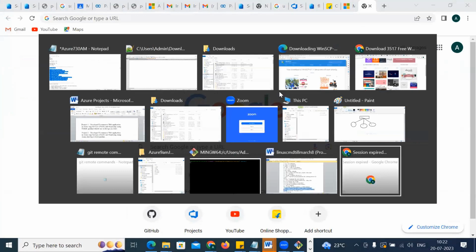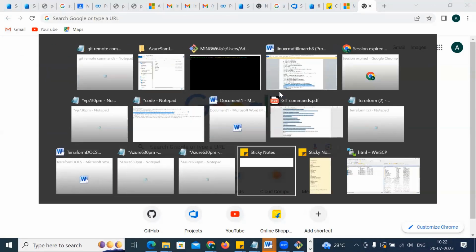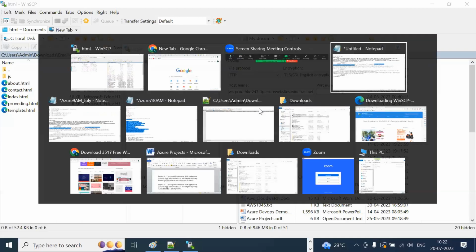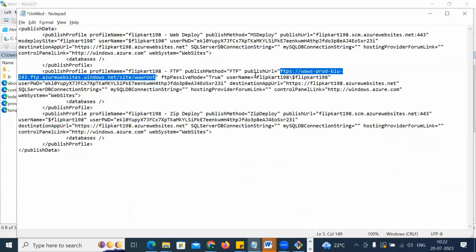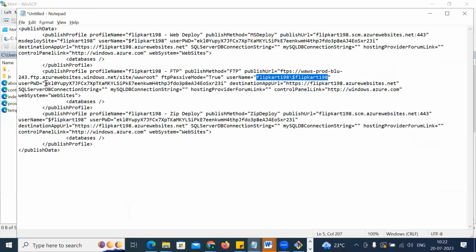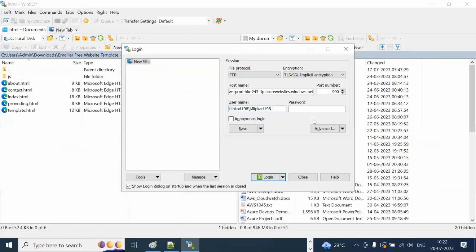In that website, WinSCP is not reading at all today. Come here, now it should work. Now, what is my username, dear? This is my username, right? Flipkart198, this one. Copy that and give the Flipkart username. Then what is the password? The password is EKI, right? Copy that, give the password and try to log in now.